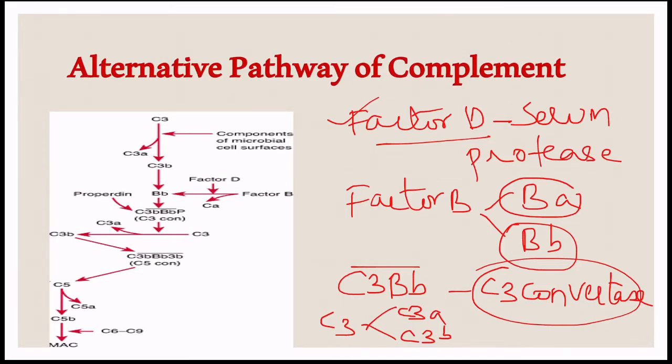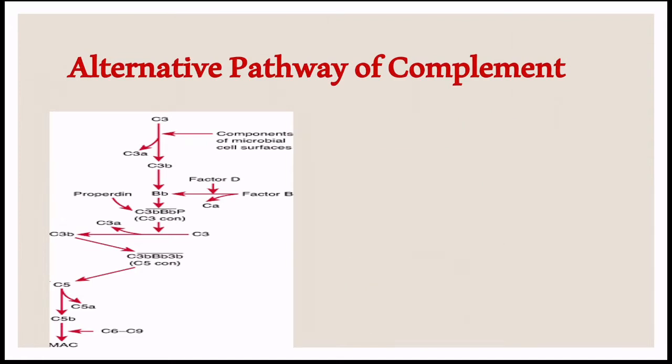This C3 convertase now cleaves the C3 into C3a and C3b. This C3 convertase is formed continuously in the plasma and breaks down the C3 molecules. That leads to the production of C3a and C3b. In the presence of infection, these newly formed C3b molecules bind to the microbial cell surface.